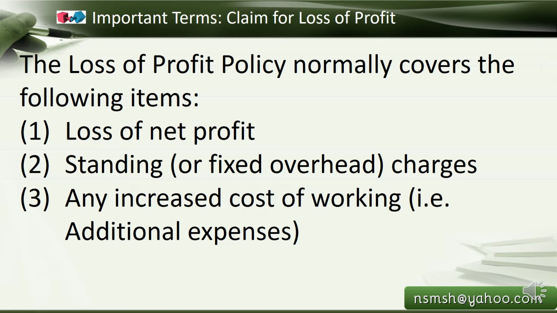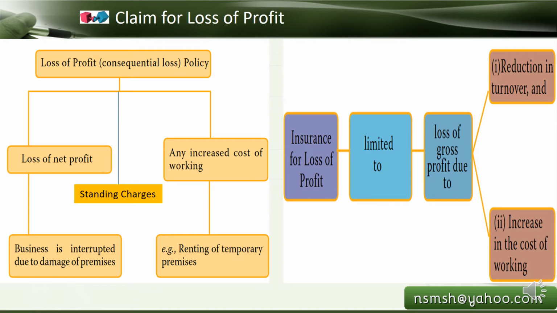So that is increased cost of working, or additional expenses. So the claim for loss of profit should cover the loss of net profit and standing charges, then any increased cost of working.